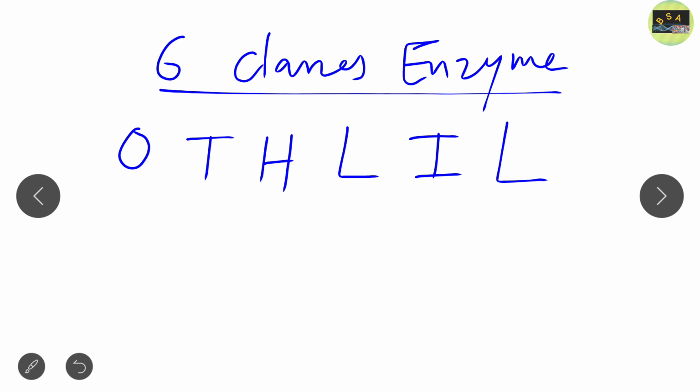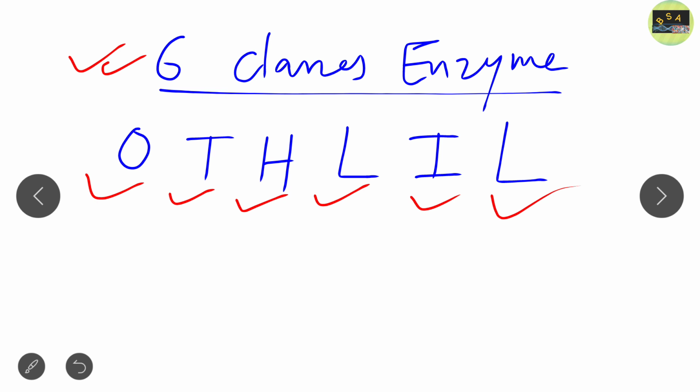According to the rule, there are 6 classes of enzymes: oxidoreductases, transferases, hydrolases, lyases, isomerases, and ligases. You can use the mnemonic OTH, LIL, OTH, LIL. So these are the 6 classes of enzymes.